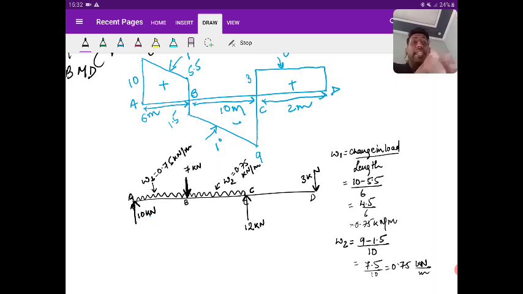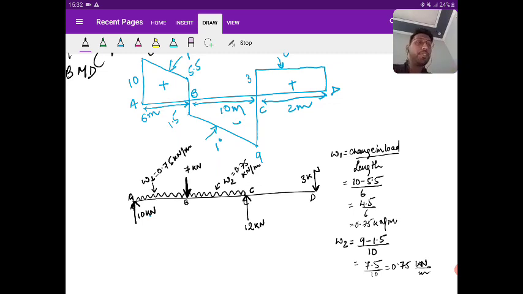Since C is the interior support, it cannot be fixed. It is generally roller. So we'll keep it as a roller. But A can be fixed support also. How can it be fixed support? In the shear force diagram, there is no influence of moment. So you don't know whether the end A is fixed or not. We need to find it.